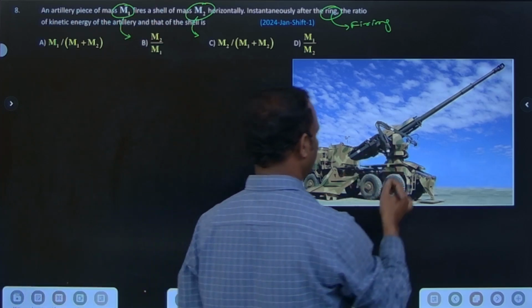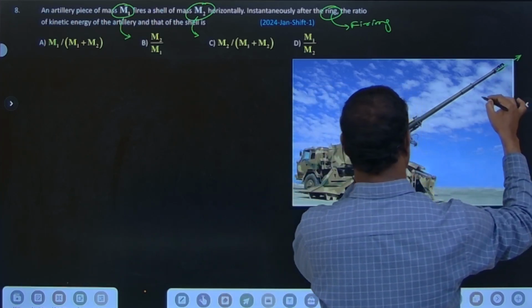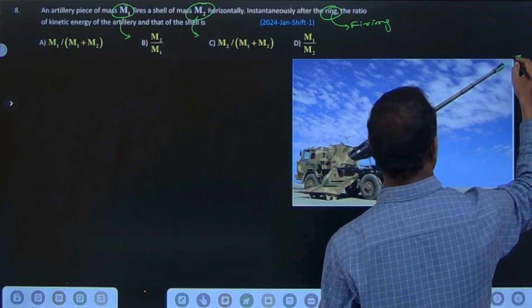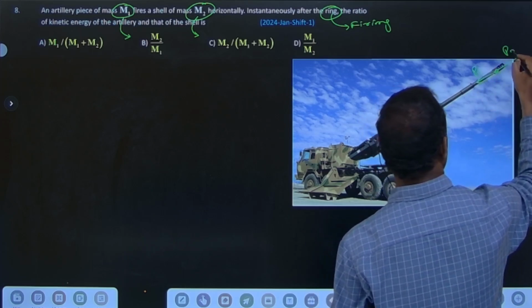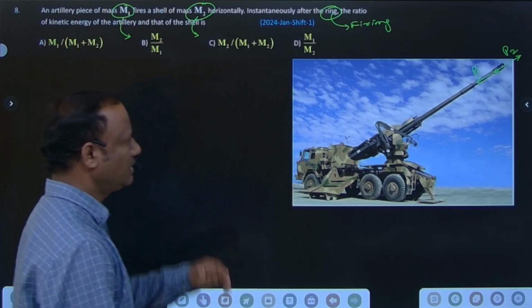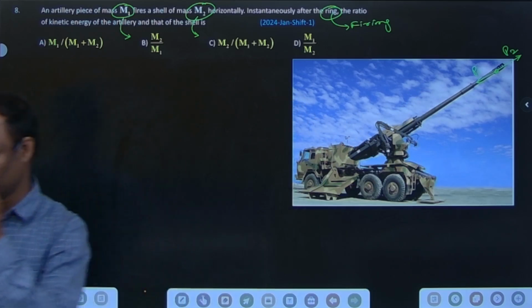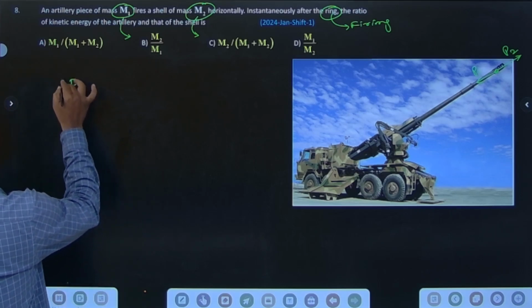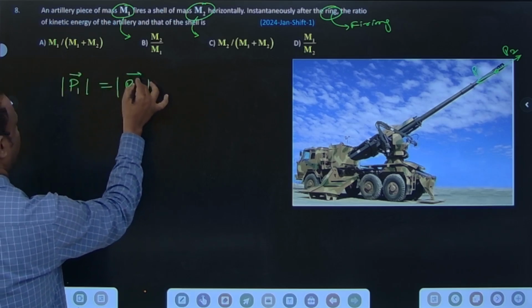So this is the picture for that. When the artillery piece is fired, it moves back with momentum; this is the artillery piece, and next one is the shell. Initial momentum is equal to final momentum. When it is fired, as you know, it kicks back. So P initial is equal to P final. Momentum is conserved, which means the magnitude of momentum of the first is equal to the second.